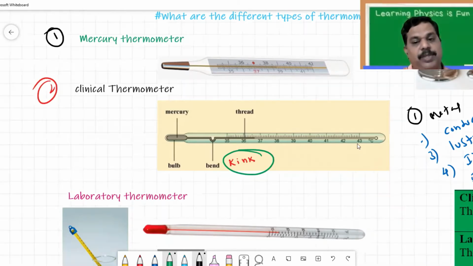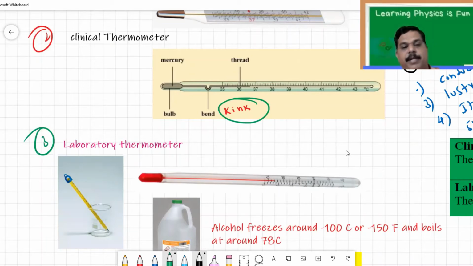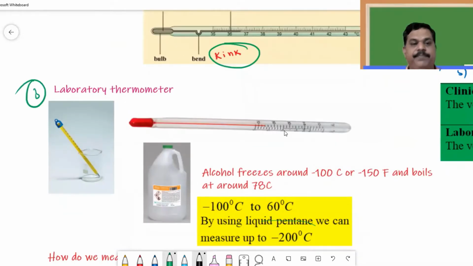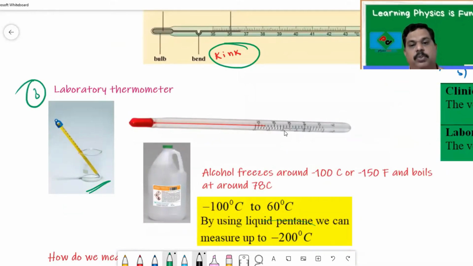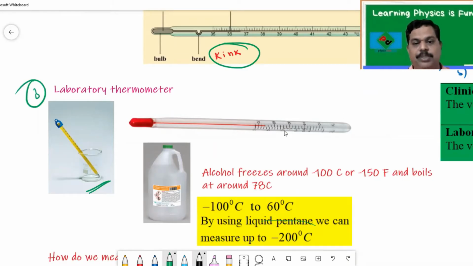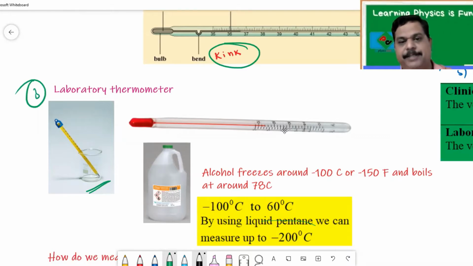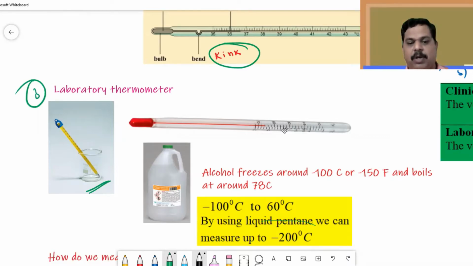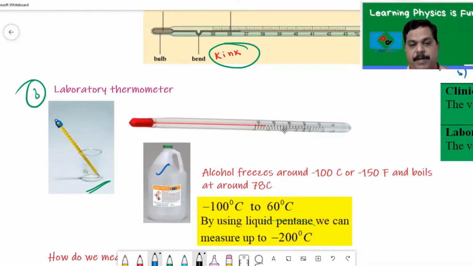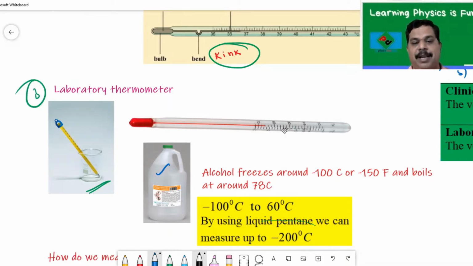Let's move on to the next one, that is a laboratory thermometer. So what is the use of a laboratory thermometer? It is used to measure the temperature of some liquids in the laboratory. In the laboratory, instead of mercury, we use alcohol thermometers, because these are cheaper than mercury thermometers. There is a problem with the alcohol. What is the problem? The first problem is alcohol is transparent. Remember, alcohol is transparent.